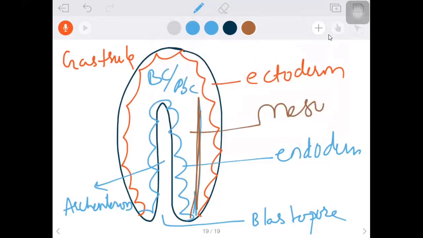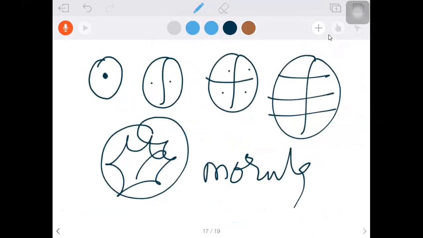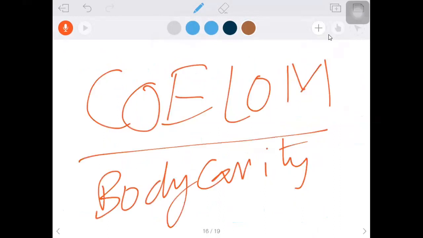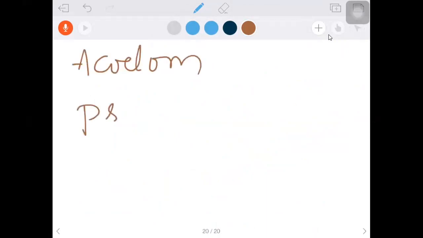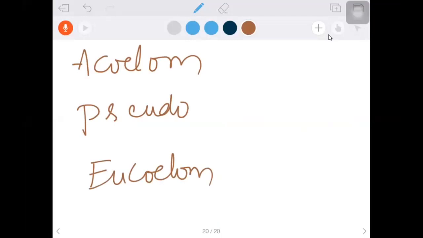How the mesoderm divides and spreads determines our topic, the coelom. It makes three types of body cavities: acoelom, pseudocoelom, and eucoelom.